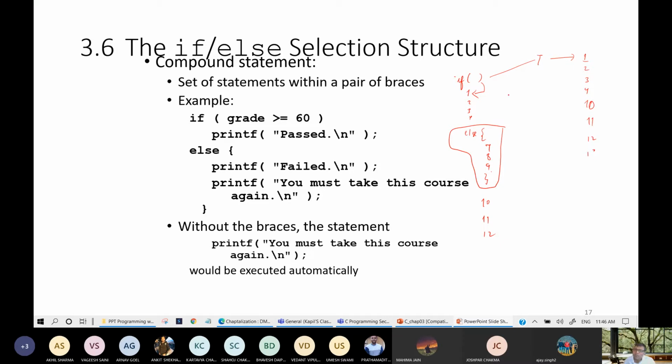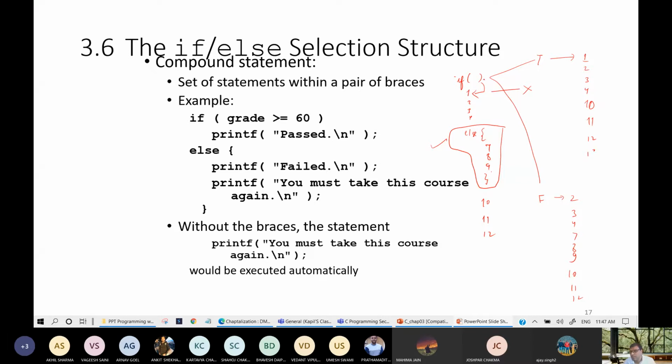But if the condition is false, then it will execute except this statement. It will start executing line number 2, 3, 4, and because it is false, that's why 7, 8, 9, then 10, 11, 12. Why? Why is 7, 8, 9 coming here, and why is 1, 2, 3, 4 also coming, and why is 7, 8, 9 not coming? Because I had not put braces over here.